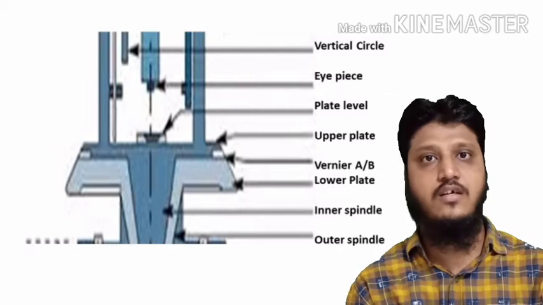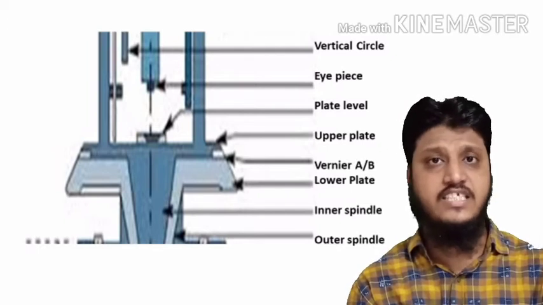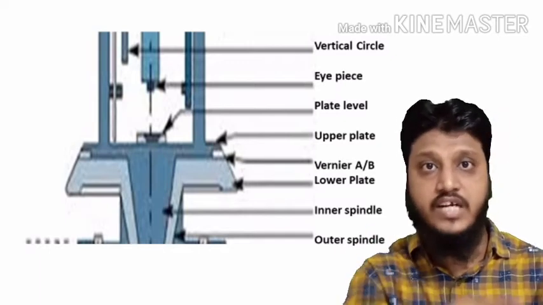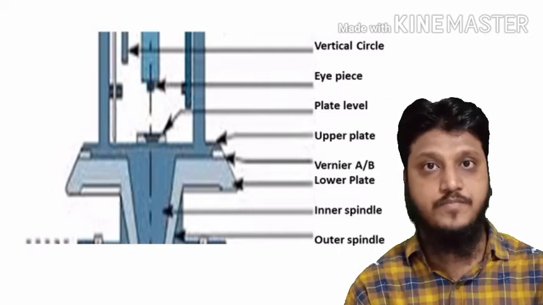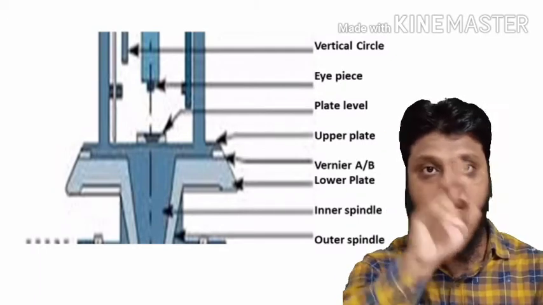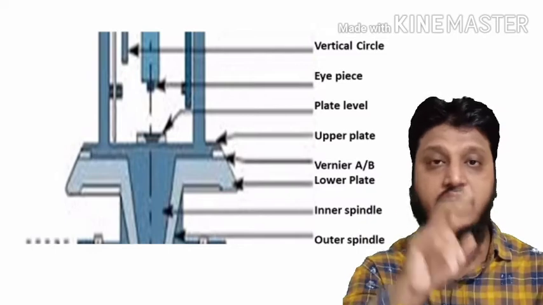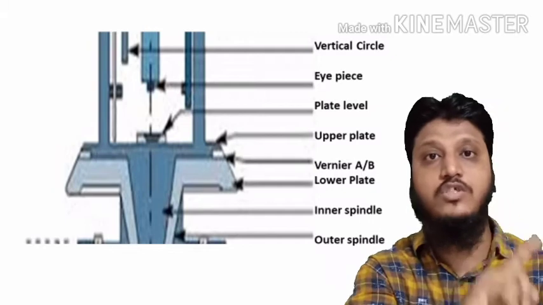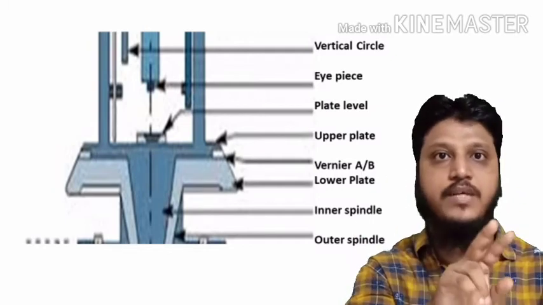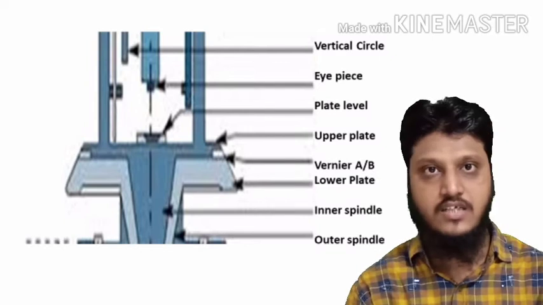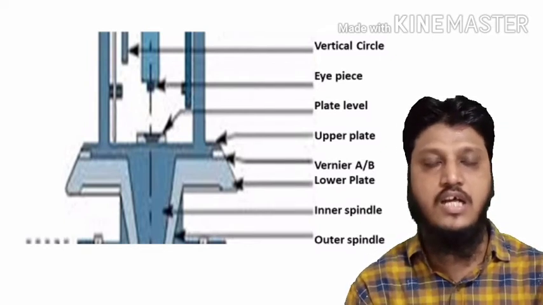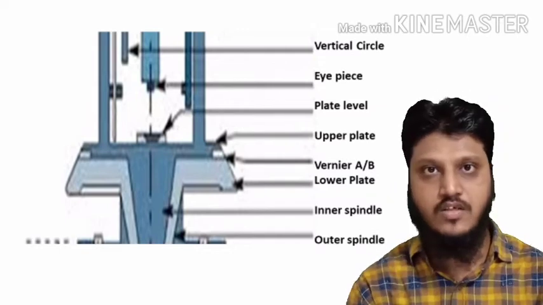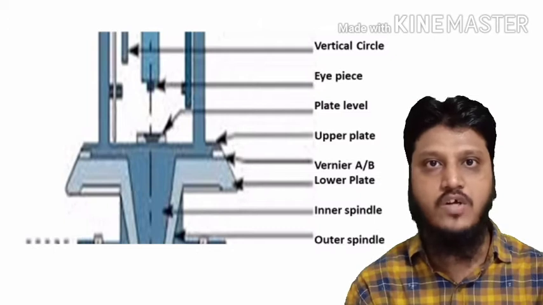These graduations are further divided at each degree into three parts. Means the least count of this vertical circle is 20 minutes. The least count of the vernier of the vertical circle is 20 seconds. So again, the marking on the vernier is from 0 to 20 minutes, and each minute is divided into three parts. Three parts of each minute means each part will be of 20 seconds, right?